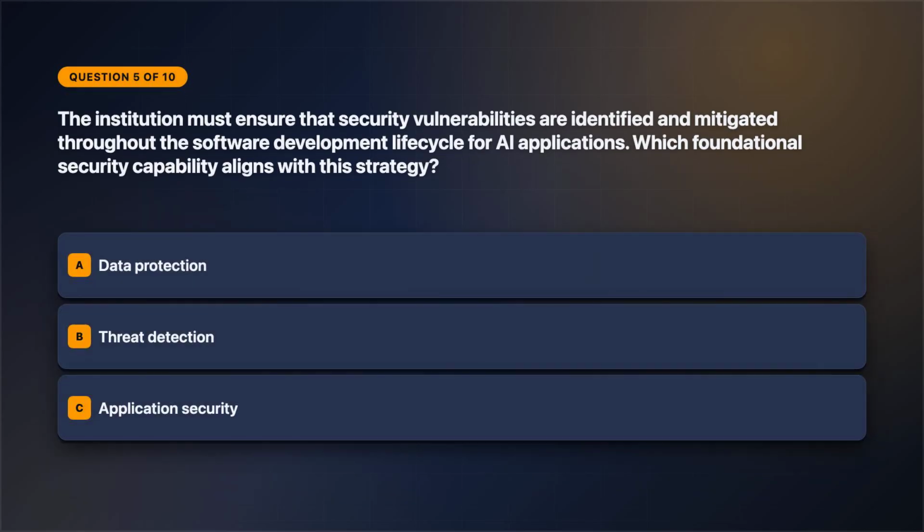Okay, question 5. Separate context from noise. The institution must ensure that security vulnerabilities are identified and mitigated throughout the software development lifecycle for AI applications. Which foundational security capability aligns with this strategy? Select one answer. Review the answer choices on screen.